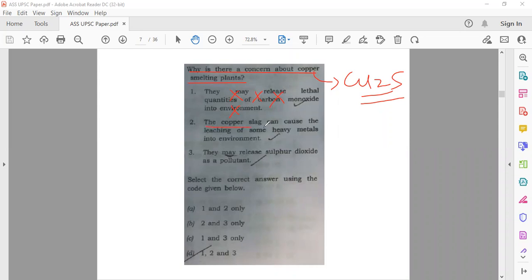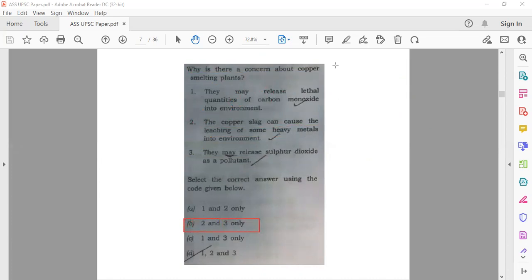Then second, the copper slag can cause leaching of some heavy metals into the environment. This is right, in what we call copper mine smelting. And then, they may release sulfur dioxide as a pollutant. You can see here that we have sulfur as the source, so SO2 can easily be released from here. So 2 and 3 would be the correct answer, which is option B. This is a very easy and interesting question. So B is the correct answer.